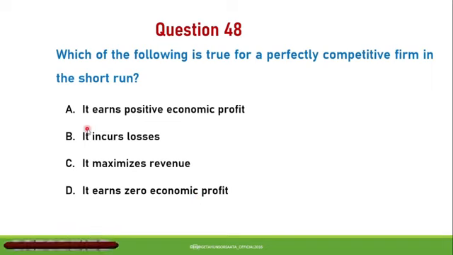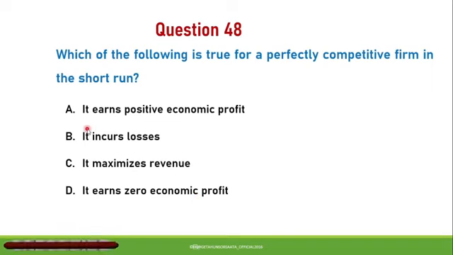Next question, question number 49. The sufficient condition for profit maximization by a firm is that A, marginal cost is equal to average revenue and marginal cost is rising. B, marginal cost is equal to marginal revenue and marginal cost is declining. C, marginal cost is equal to marginal revenue and marginal cost is rising.